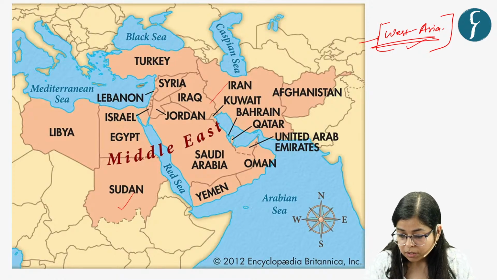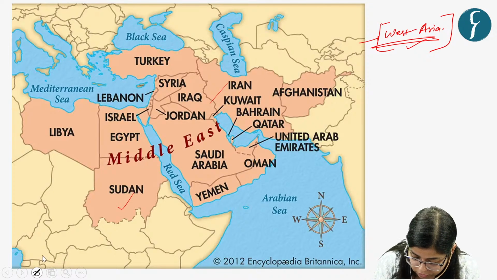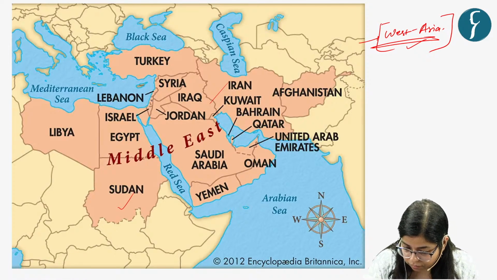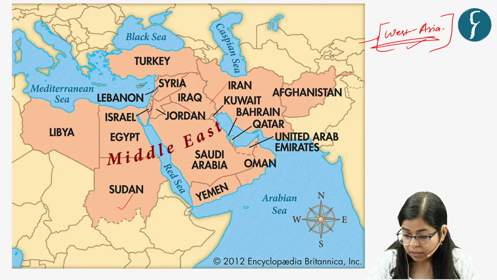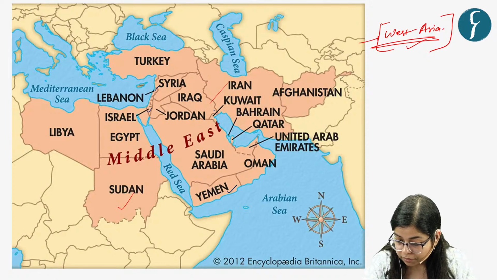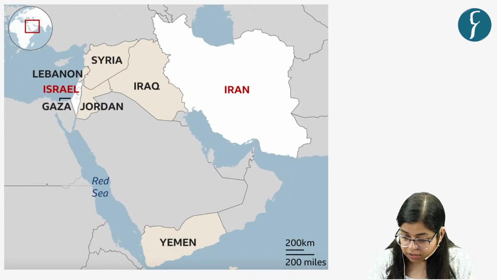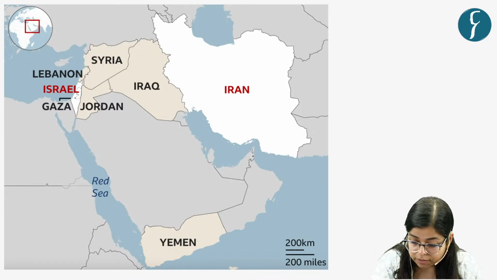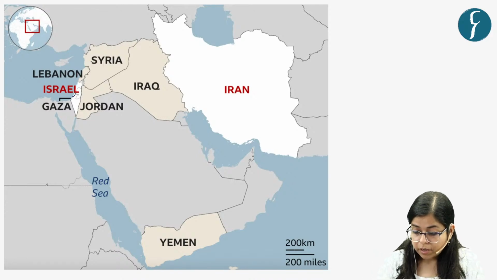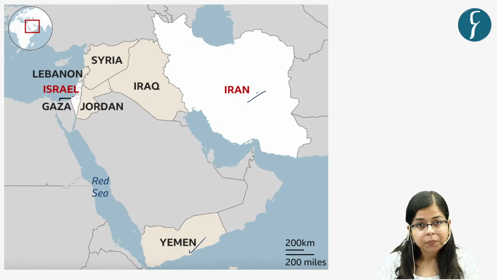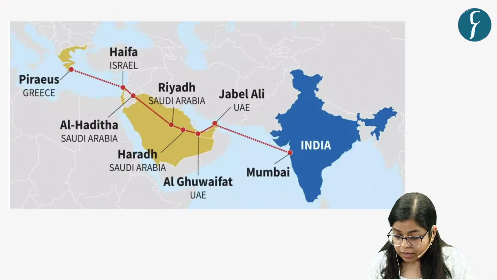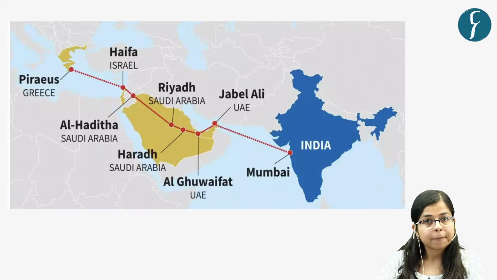And you can see some countries of importance today: Israel here, Lebanon, which is a neighbor of Israel, and Yemen, and the location of Iran. This is a better map. You can see the location of Israel, Lebanon, Yemen and Iran, right? Now let's see the location of India with respect to these countries.